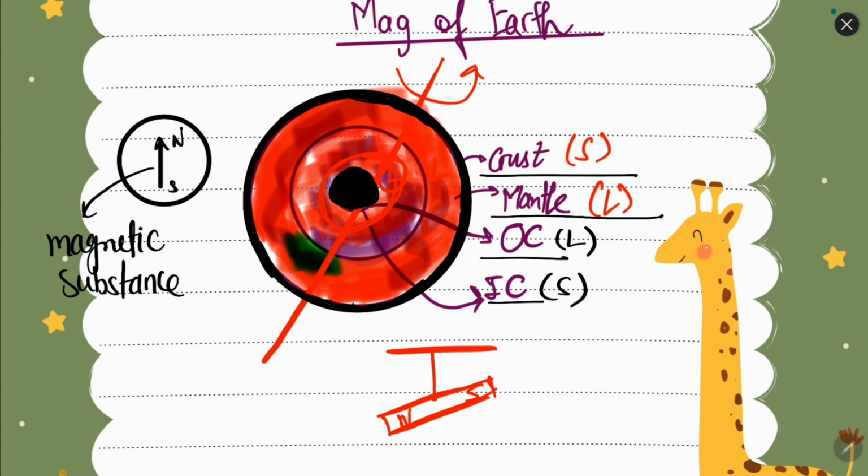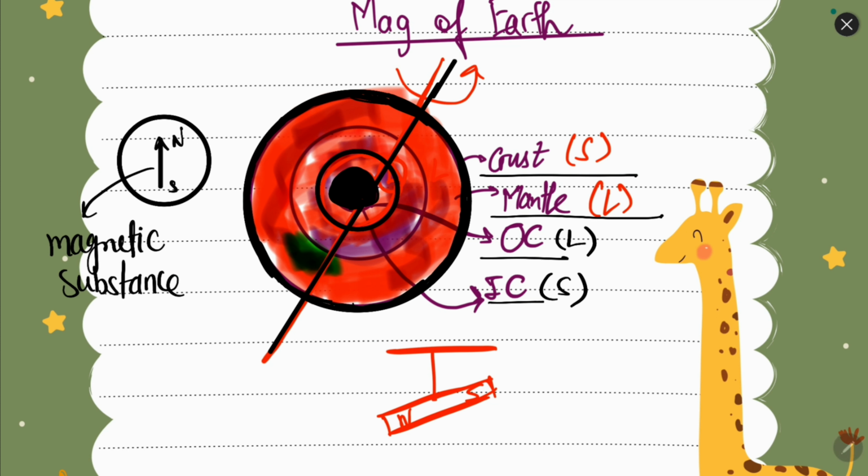You know that if earth rotates, let's say this is the tilt axis of earth, the metal will also rotate, and because of the motion the metal will become magnetic. So because of the motion of earth, the metal inside the core becomes magnetic, and because of that the earth is a big magnet having a north pole and a south pole.